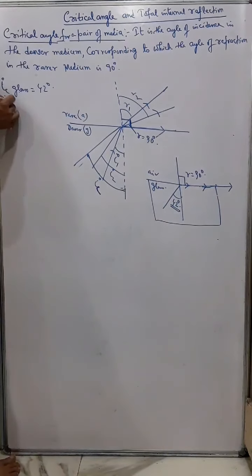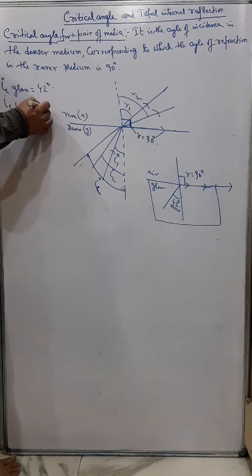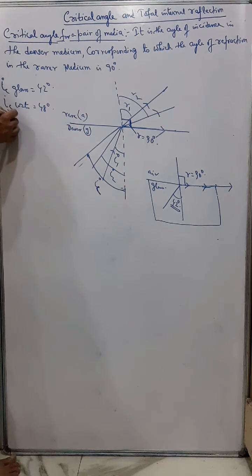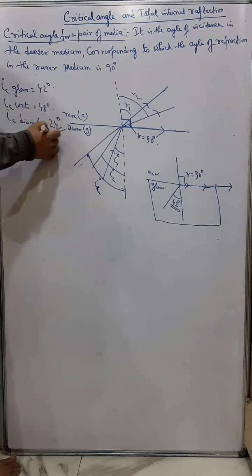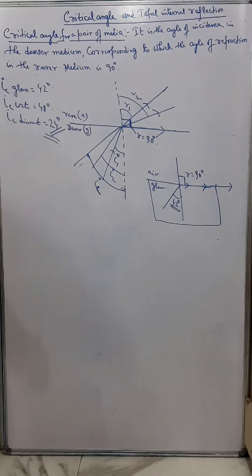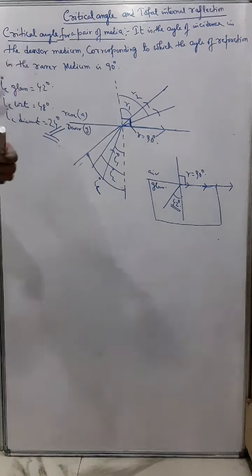Similarly, critical angle for water is 48 degrees. Critical angle for diamond is very small, 24 degrees. Okay, so this is about critical angle.